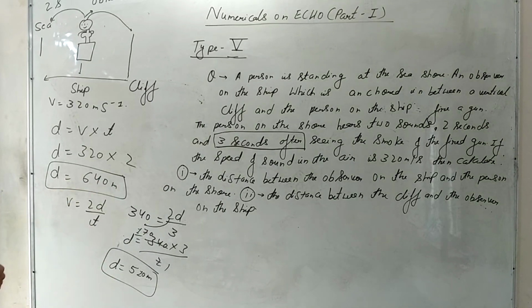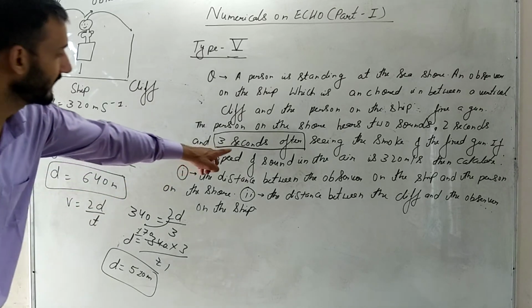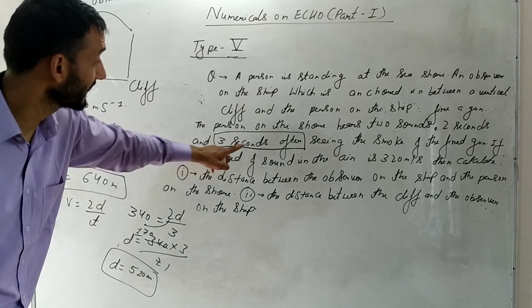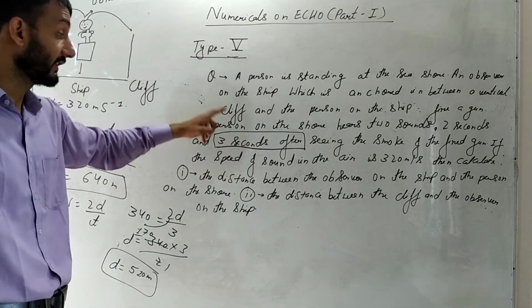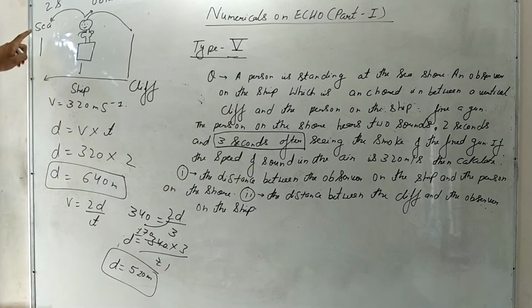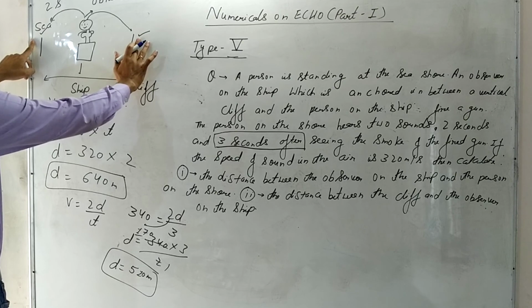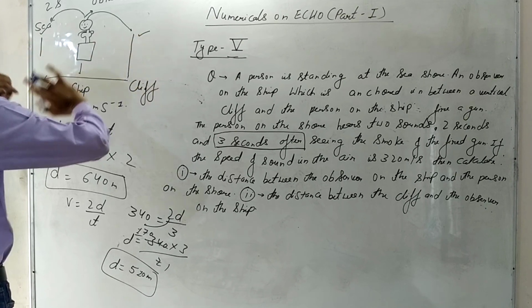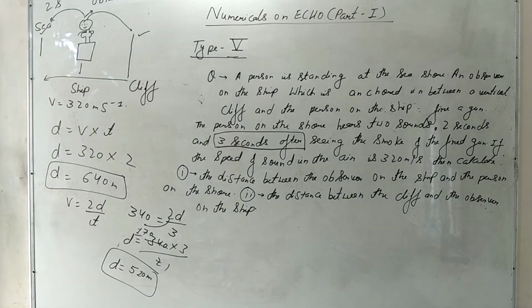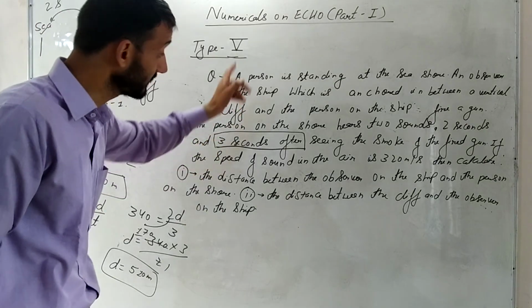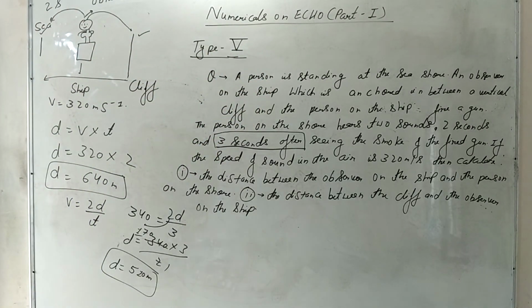So this is the whole question, and this was the only point to catch here: 3 seconds after. They might ask you to calculate the distance between this and this. When they ask you this, you will take 5 seconds. That was the thing. So you should remember this point, 3 seconds after. So that is it. Thank you.